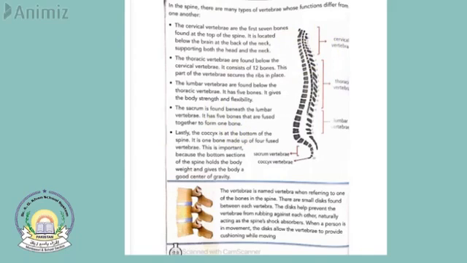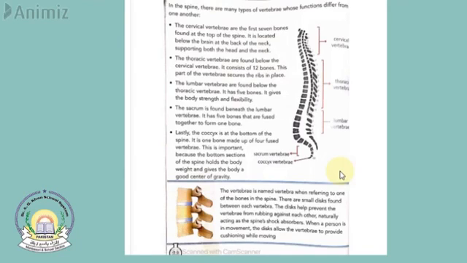So you should remember that our spine is unique, and it is made up of 33 bones altogether. These are called vertebrae. Vertebrae are the bones that form the spine, and they are formed in the shape of a ring. They keep our body upright, they protect our spinal cord, and they help us move. They provide flexibility, strength, and support to the body.